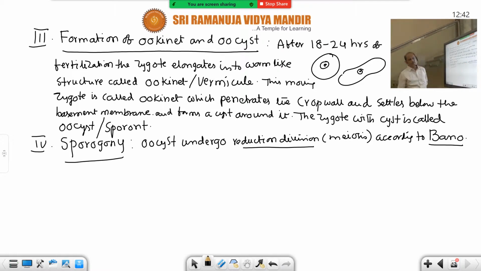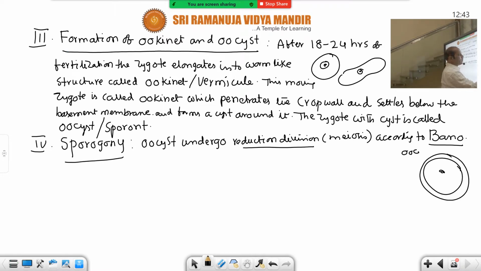Oocyst means nothing but zygote, but it is enclosed by a cyst, that's why it is called oocyst. Oo means zygote, cyst means another wall. This is actually the zygote, around which the cyst is developed. So this undergoes reduction division first, according to Bano, and later on repeated mitotic divisions.